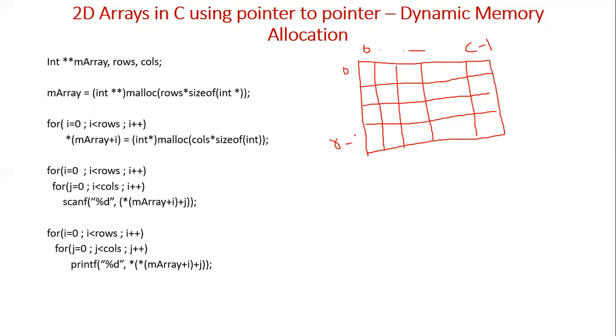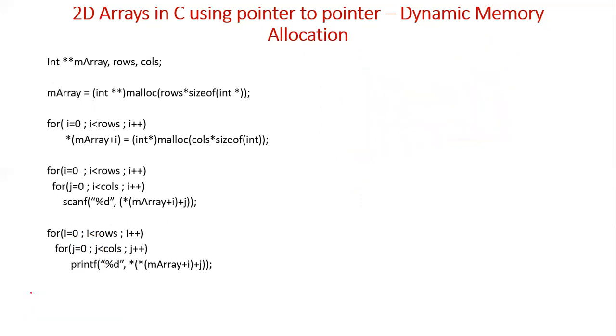So how can we create a two-dimensional array? A two-dimensional array in C is nothing but a collection of one-dimensional arrays. For example, this is a two-dimensional array. This is a collection of R one-dimensional arrays. This is one one-dimensional array, this is another, and another. Like that, there are R one-dimensional arrays. When you combine all these R one-dimensional arrays, it becomes a two-dimensional array. Fine.